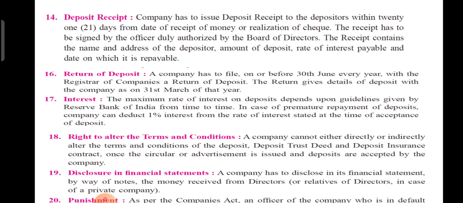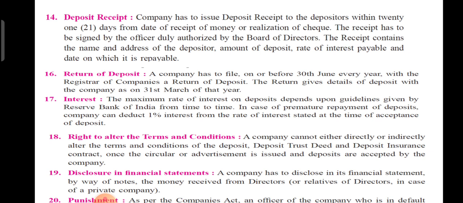Interest: the deposit holder gets a fixed rate of interest. The maximum rate of interest on deposit depends upon the guideline given by the RBI. Who decides the interest rate on the loan? RBI. As per the RBI's guideline, in case of premature repayment of deposit, the company can deduct 1% interest from the deposit amount. However, the other percentage of interest will be paid to them.